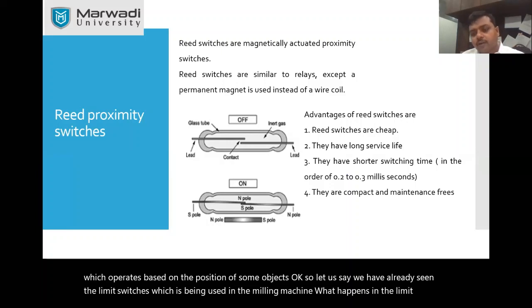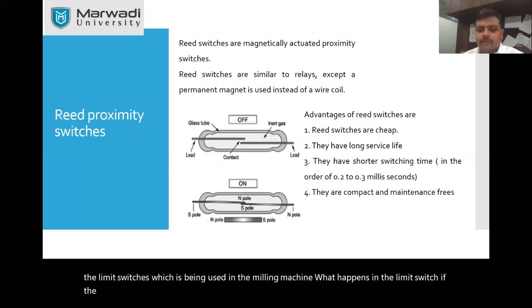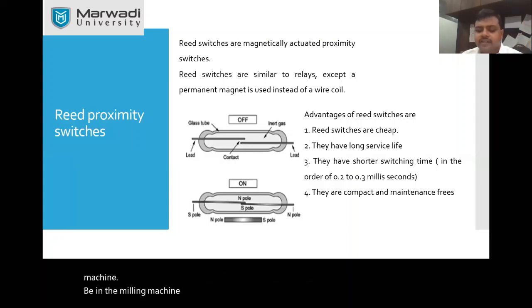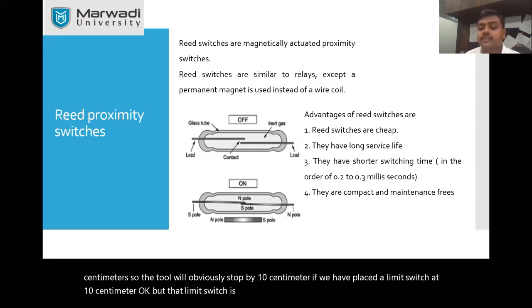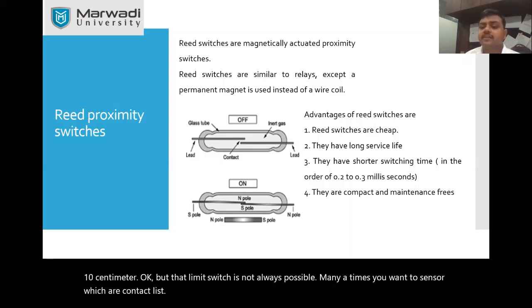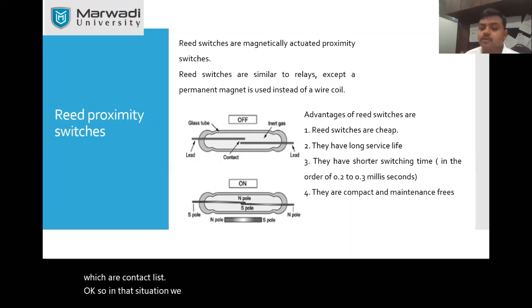If the object crosses certain limit in its movement, okay, in that situation it turns off the machine. So in the milling machine, you might have seen that if you have decided the length to be 10 centimeter, so the tool will obviously stop by 10 centimeter if you have placed a limit switch at 10 centimeter. Okay, but that limit switch is not always possible. Many a times you want a sensor which are contactless. Okay, so in that situation we are having some sort of proximity sensors.